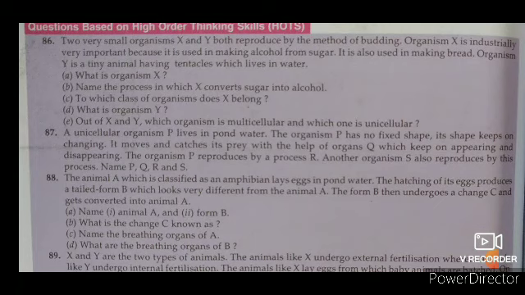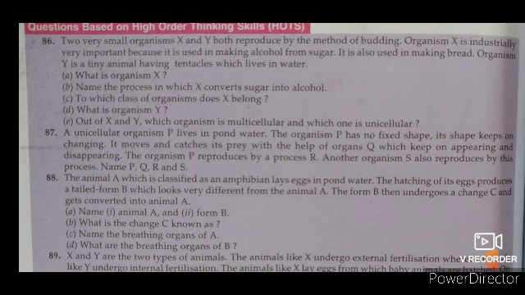Dear students, question number 86. Two very small organisms X and Y both reproduce by the method of budding. Organism X is industrially very important because it is used in making alcohol from sugar. It is also used in making bread. Organism Y is a tiny animal having tentacles which lives in water.